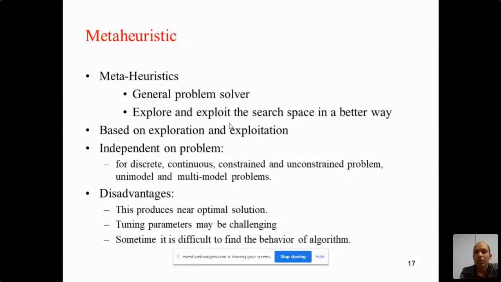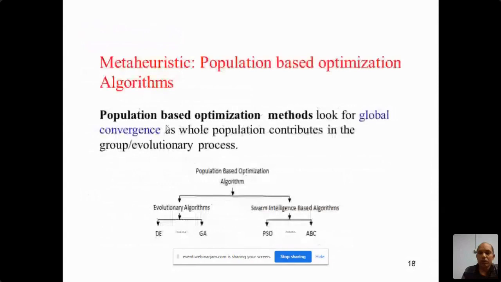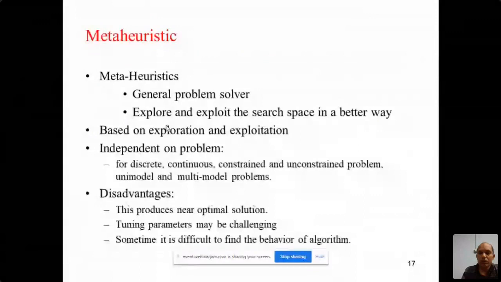Sometimes it acts as a black box, and it is very difficult to understand the behavior of the algorithm. So this is the main problem. For most NP problems, we apply the metaheuristic so that we get reasonable, acceptable solutions within a reasonable span of time.